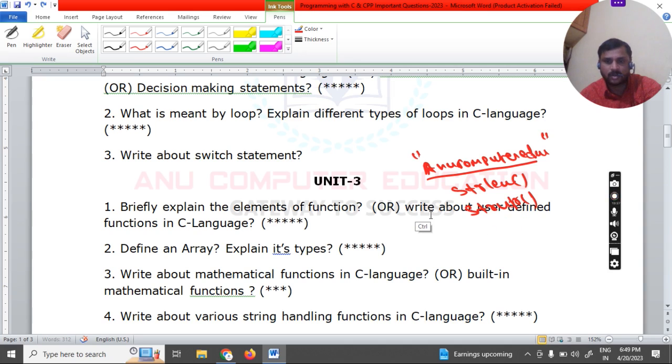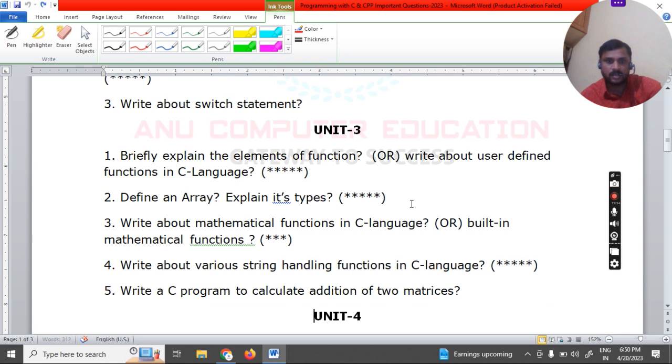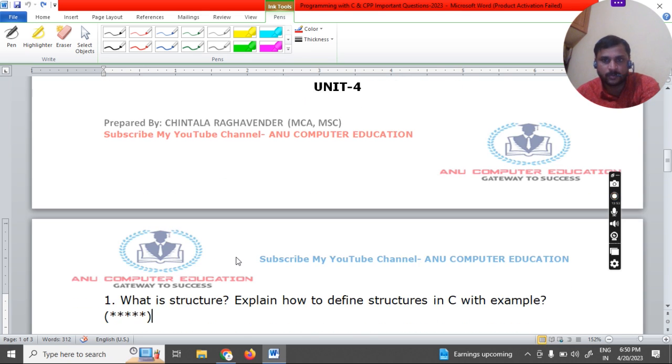I already explained. Whatever questions I am giving here, the related information will be uploaded to my channel later. Next, directly you will get only one program question in the final exam. Addition of two matrices is very important. Once in a while they'll ask how to perform the addition of two matrices. We have to explain the concept with one program, completely writing the program. So this is about the unit 3 important questions.